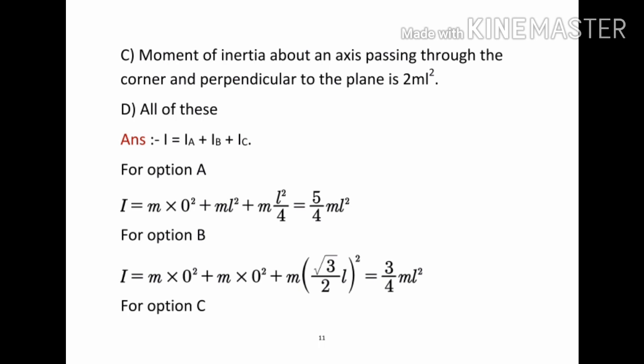Therefore, IC is taken as ml square by 4. Therefore, finally, I is equal to m into 0 square plus ml square plus ml square by 4. That is equal to 5 by 4 ml square.